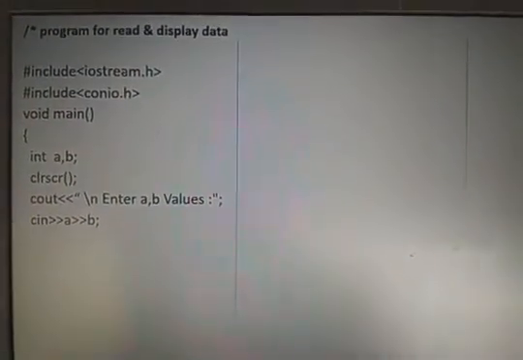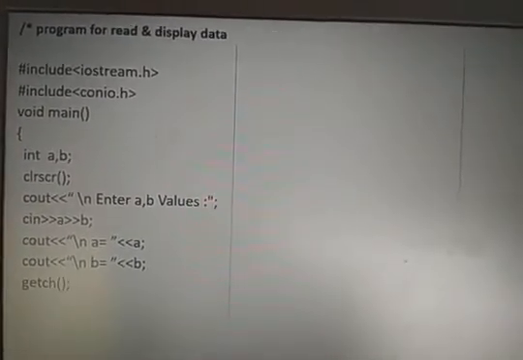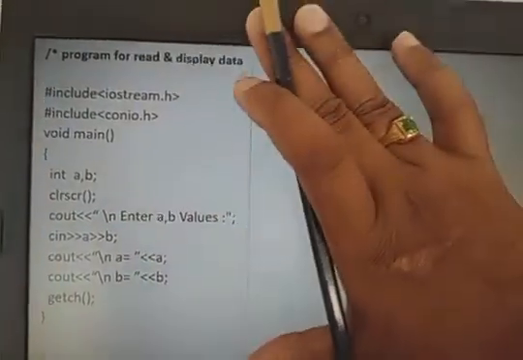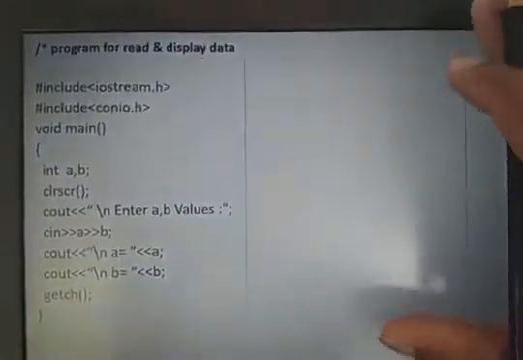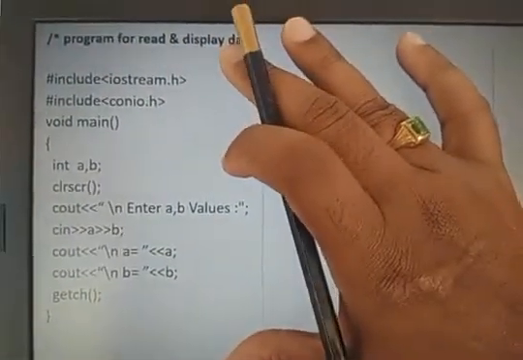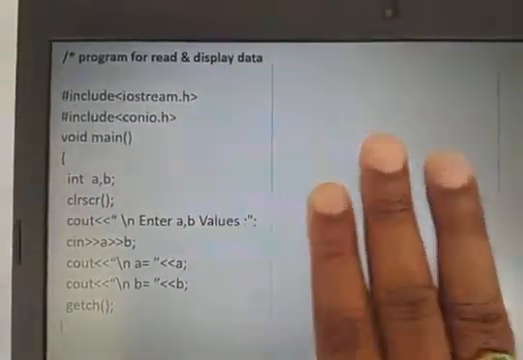Right? After this, I want to display. Then cout a equals a, cout b equals b. Then getch and close. Here I am not using any function. I am not using any class. It is a simple C++ program, with just the simple changes of cout and cin.